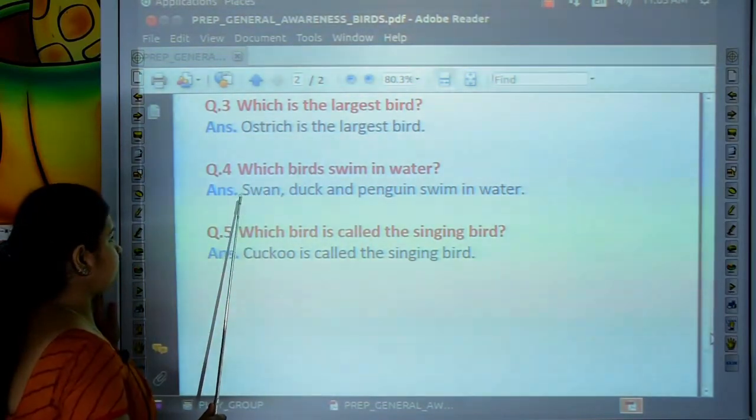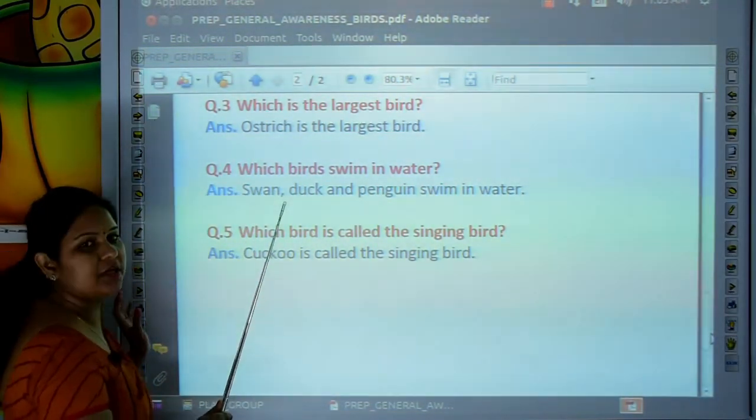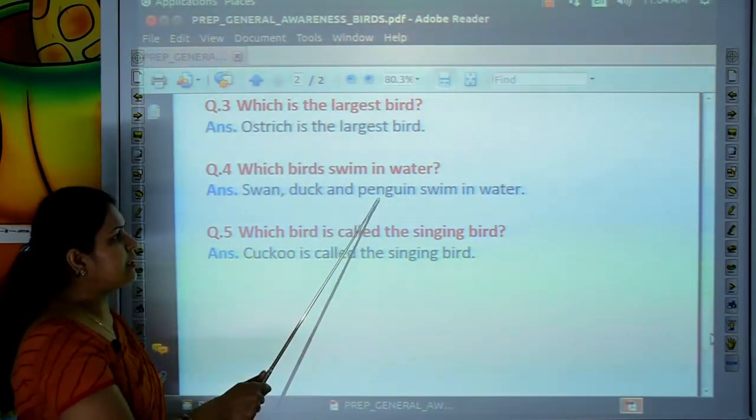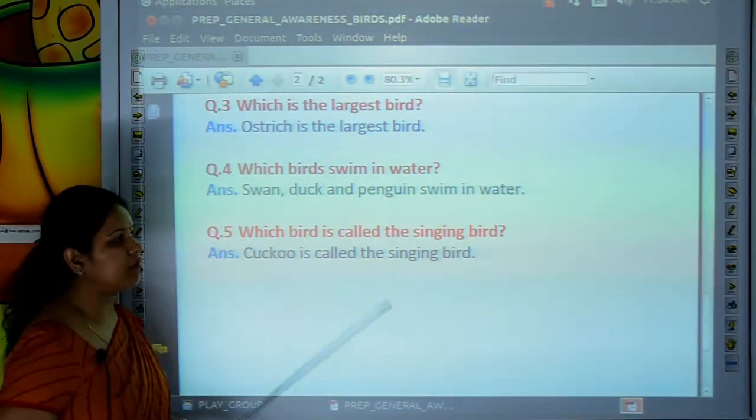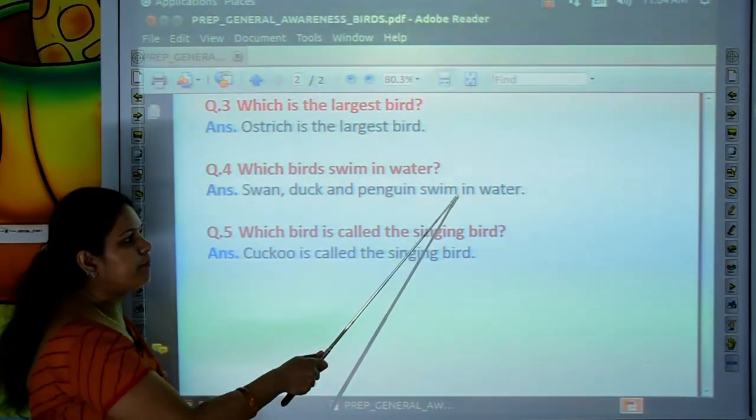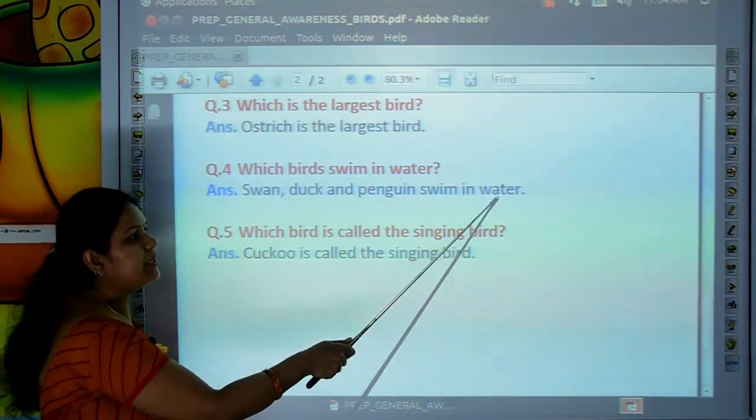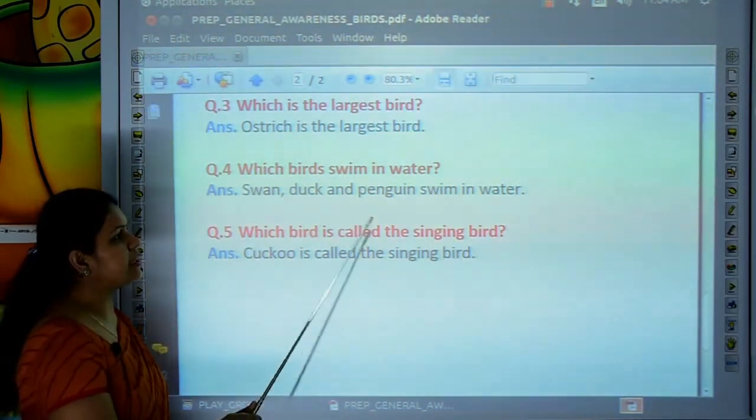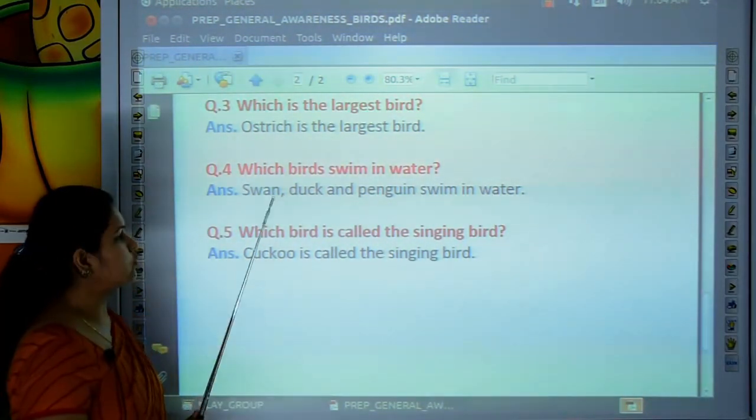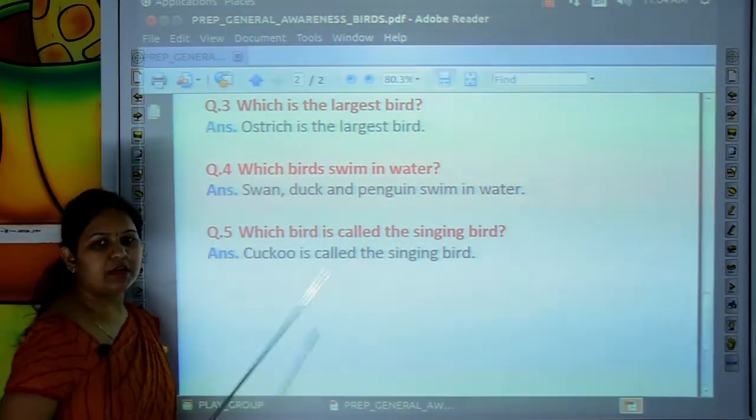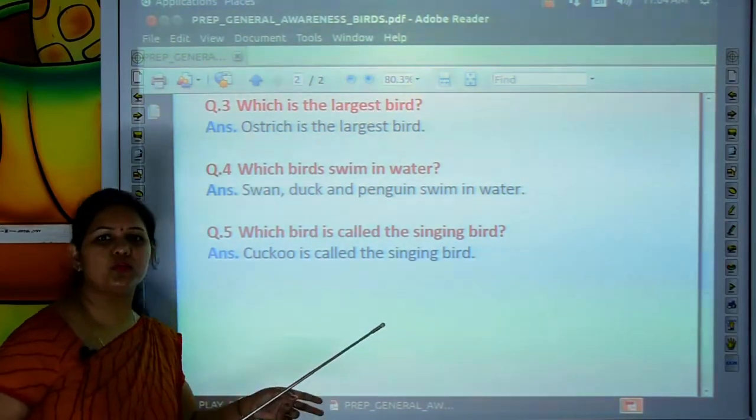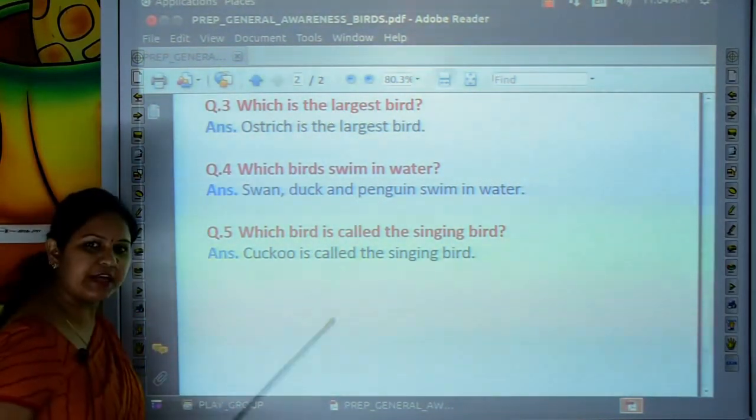Let's read the answer. Swan, duck and penguin. Swim in water. Swan, duck and penguin swim in water. Which birds swim in water? Swan, duck and penguin swim in water. Very good kids. Come to the next question.